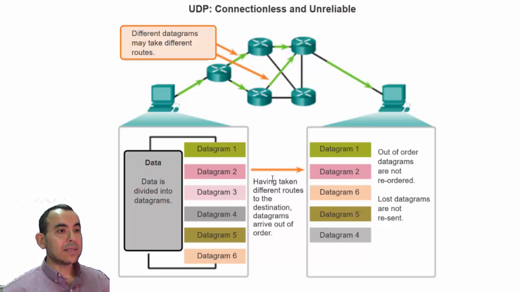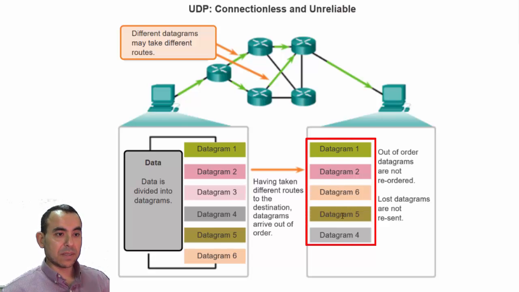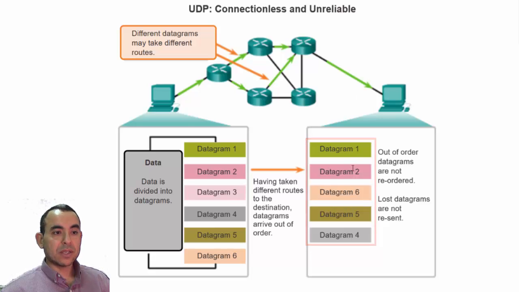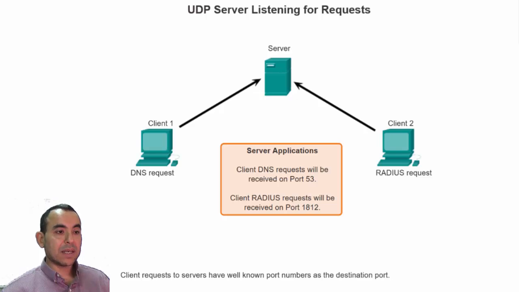The main difference between TCP and UDP is that UDP does not provide any flow control, does not provide any congestion control, and does not even guarantee the ordering of the segments. If the segments arrive unordered at the receiving node, the receiving node will send them to the application as is, without reordering these datagrams. So there is no guarantee on reliability, and there is no flow control or congestion control done by UDP. Providing these mechanisms requires overhead, which UDP tries to get rid of.